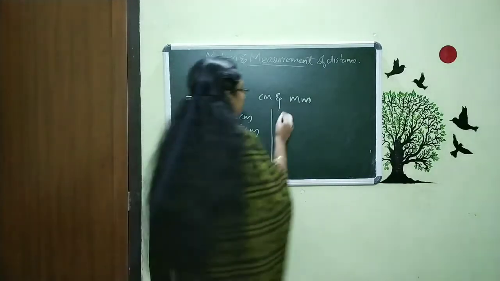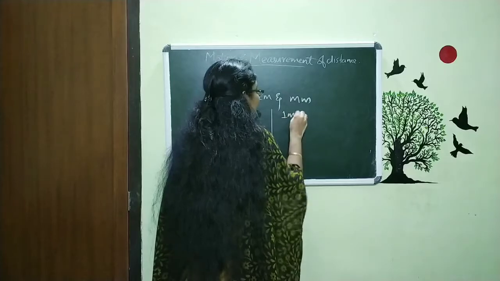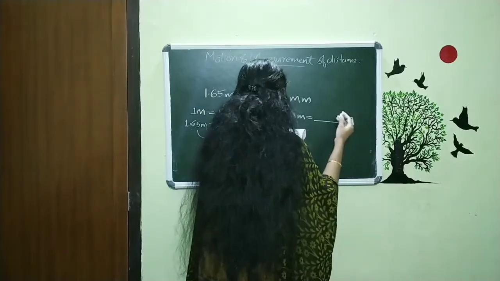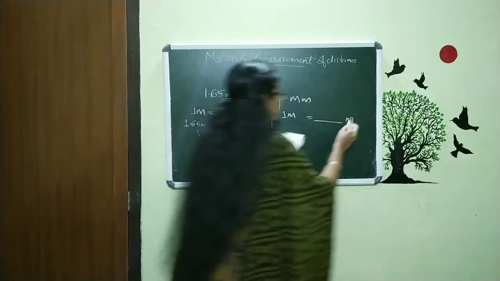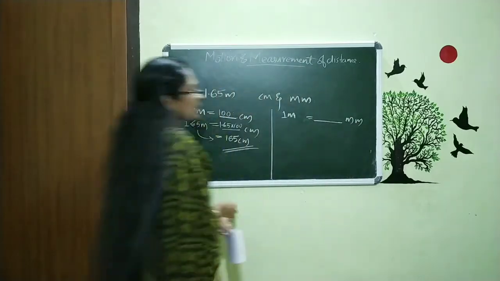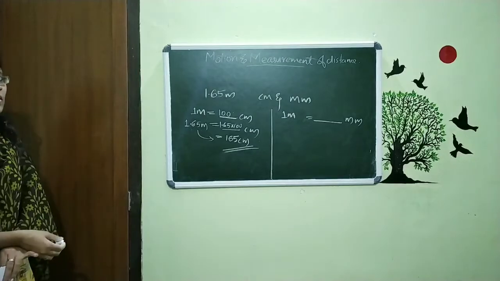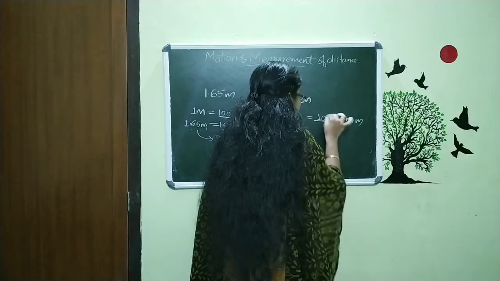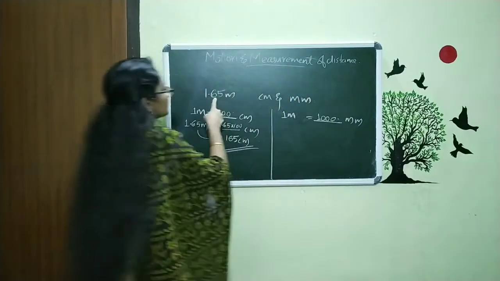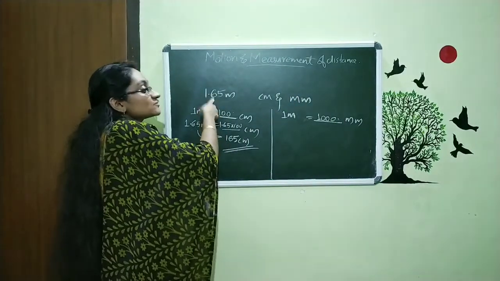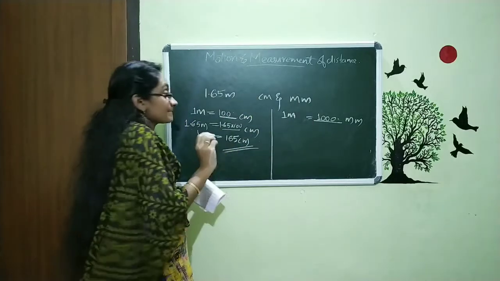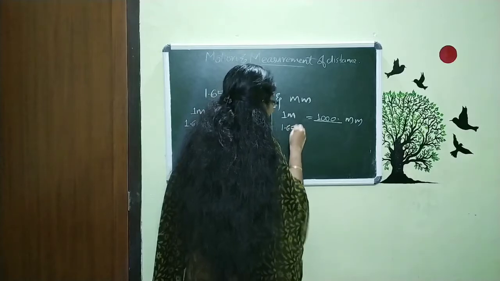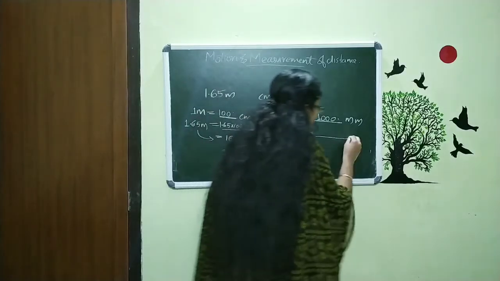Now the next thing is this: we want to convert this 1.65 meter to millimeter. How can we convert? Here also we write 1 meter is equal to dash millimeter. And how many millimeter are there? We already discussed. The value is 1000. So 1.65 meter is equal to dash millimeter.